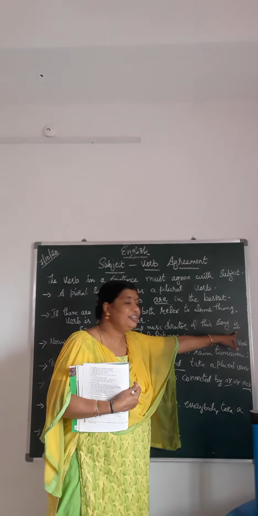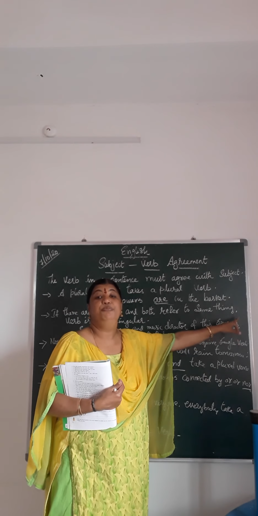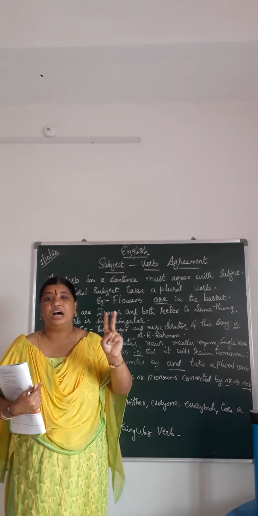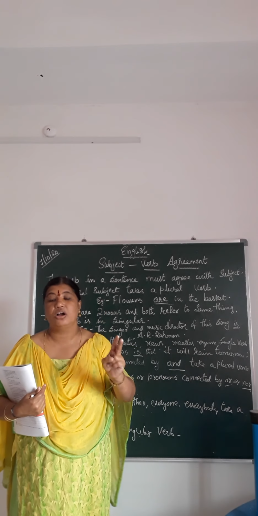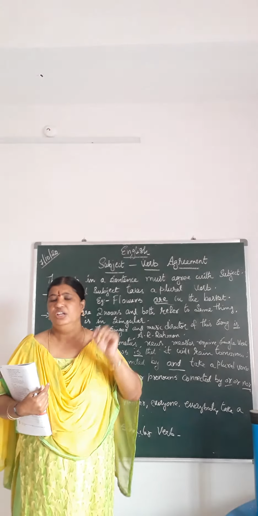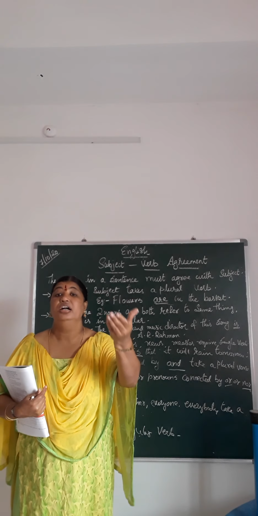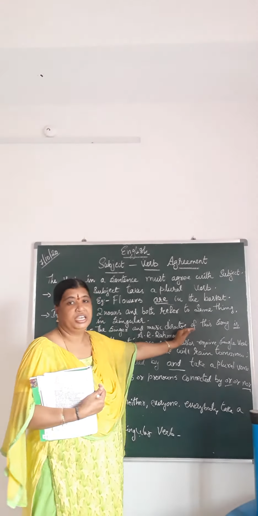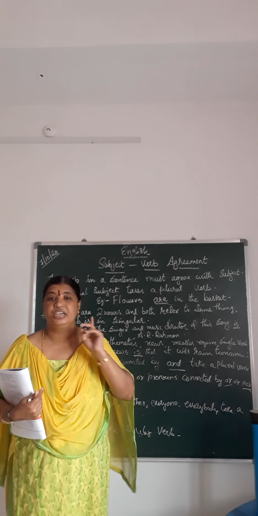So is should be used. The verb becomes singular. Why? Because two nouns in a sentence are talking about the same thing. The object is the same. It is not different. So when they are referring to the same thing, the verb becomes singular.